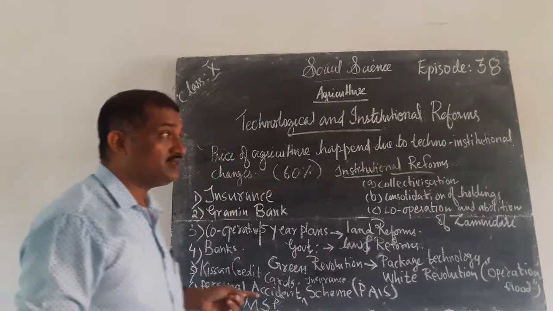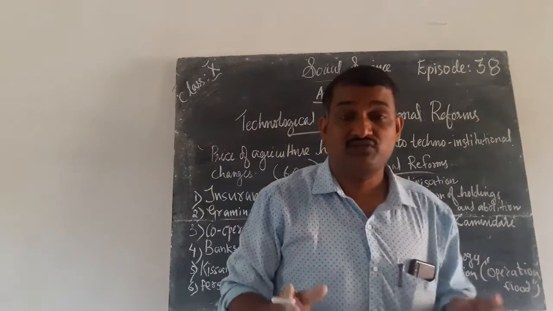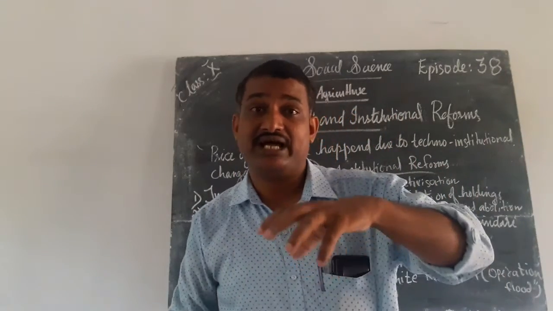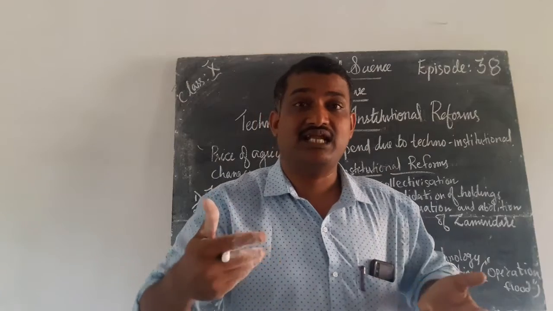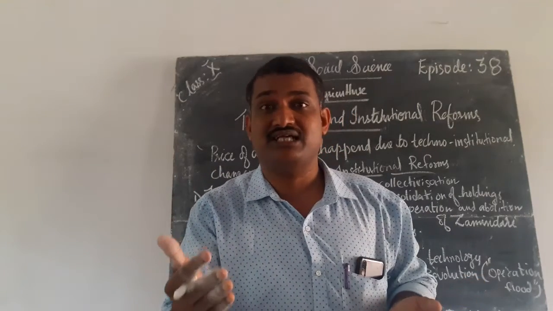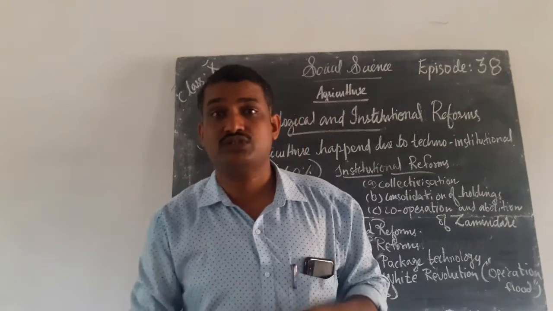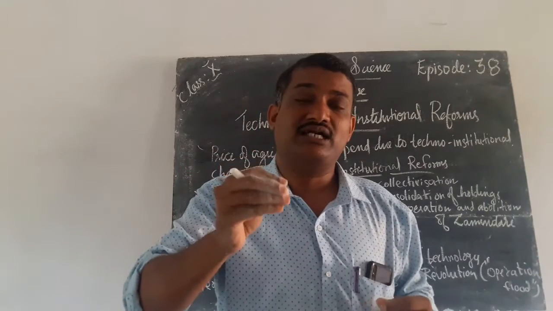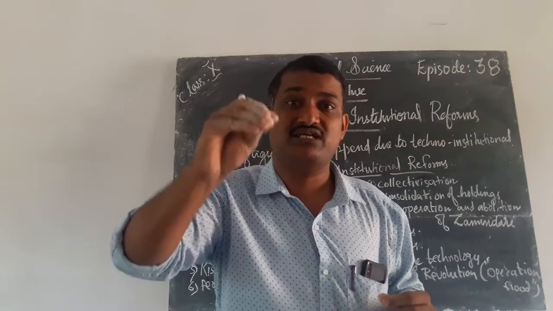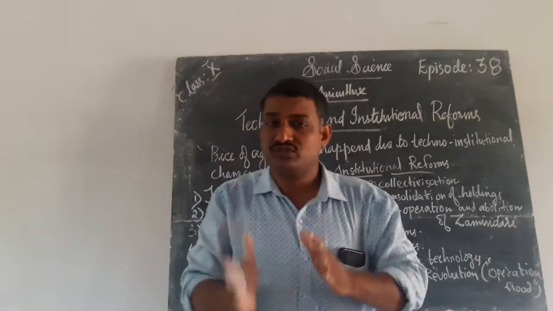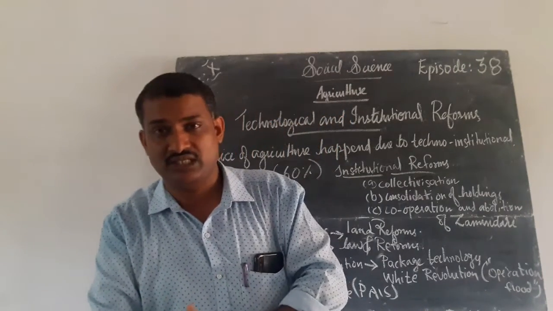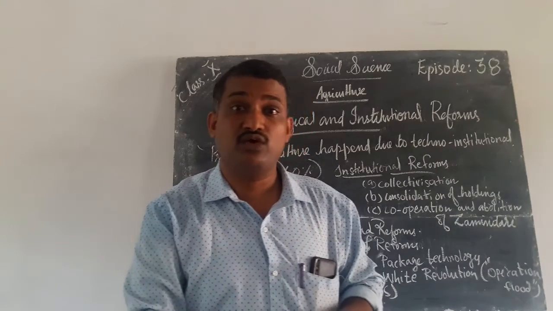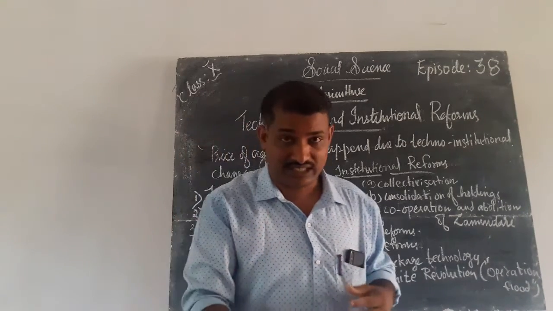Next one is minimum support price. You know that the most important problem the farmers are facing is that they can't sell their agricultural produce at a higher price. They were forced to sell their agricultural produce at a lower price. Most of the time the farmers are in danger because they spend a lot of money for their agriculture.